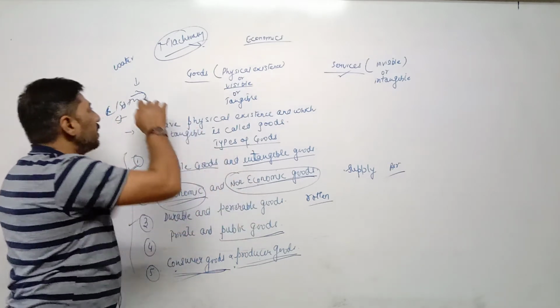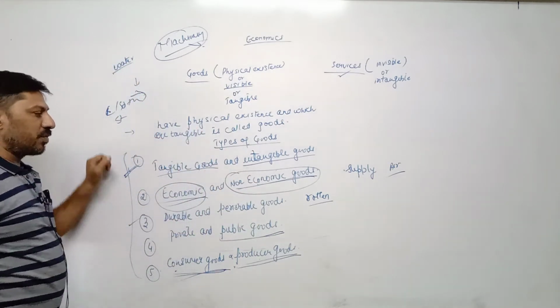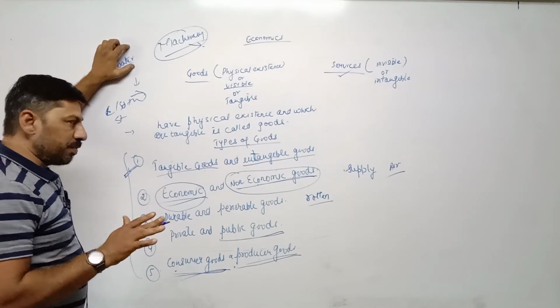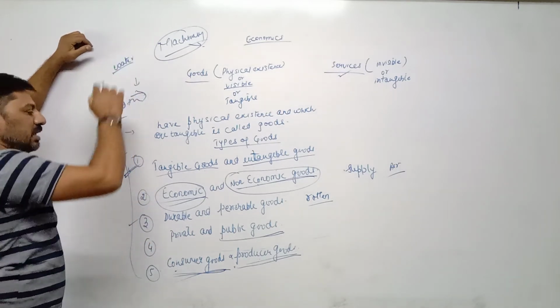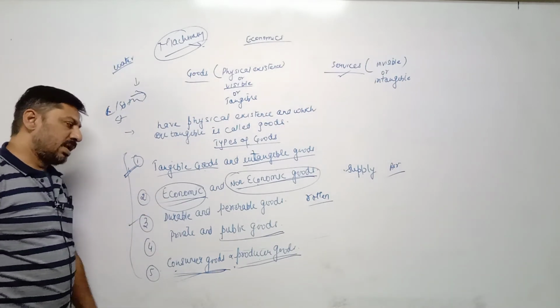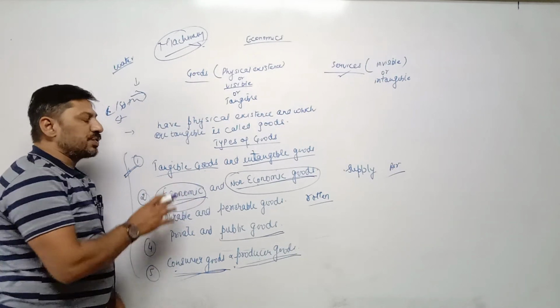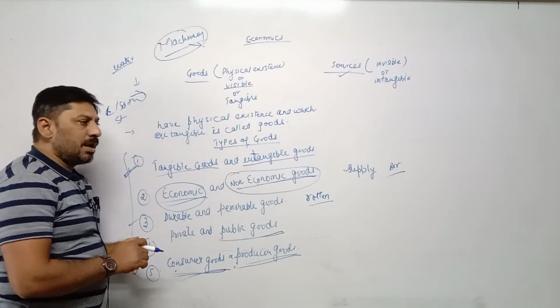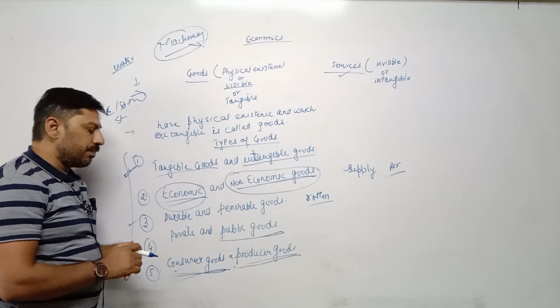One example is water. Water earlier was non-economic goods, but now water is available in short supply, means there is shortage of water nowadays. That's why it comes into the category of economic goods. Now, economic goods are those goods which can be measured in terms of money, which have price value, money value.